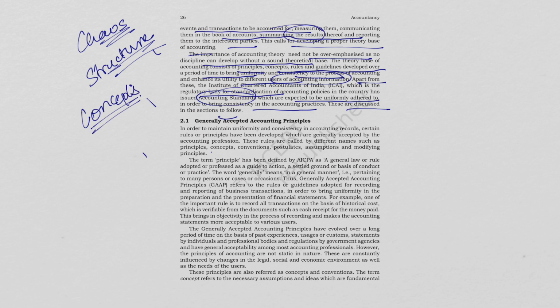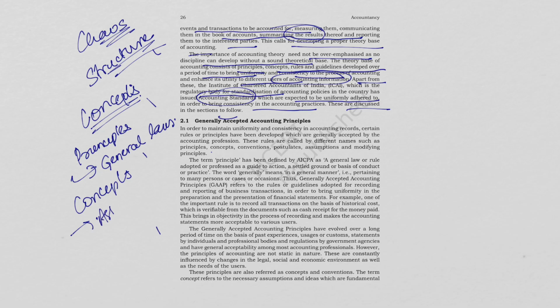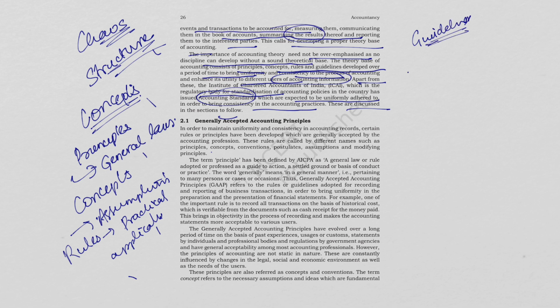So when we discuss principles, they are basically some general laws, and when we say concepts, it is basically some assumptions that we are making while accounting. And when we talk about rules, rules means practical applications. Guidelines, on the other hand, are some standard methods.